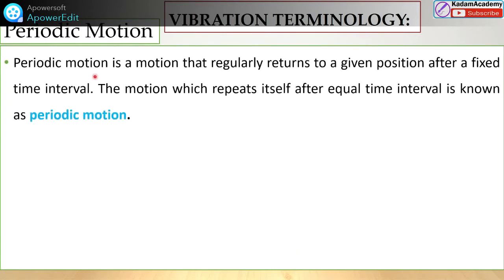Periodic motion is a motion that regularly returns to a given position after a fixed interval of time. When we give the pendulum a motion, you have seen, it tries to come to its original position. The motion repeats itself at equal time intervals and is known as periodic motion. There are different types of periodic motion.